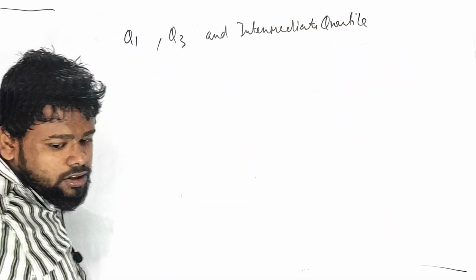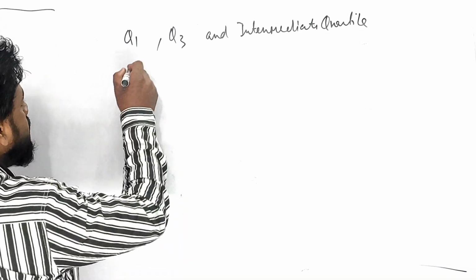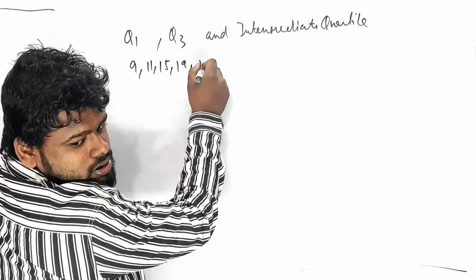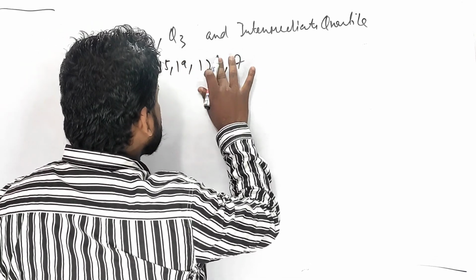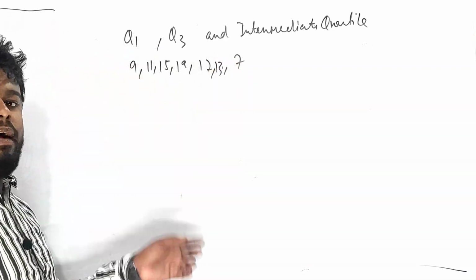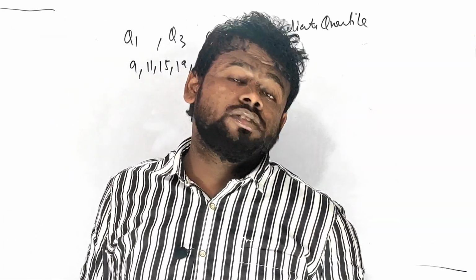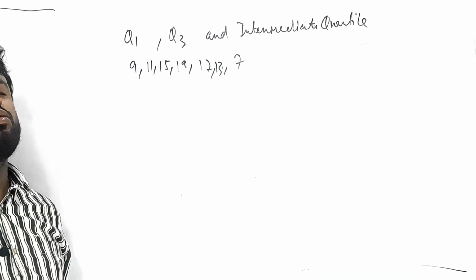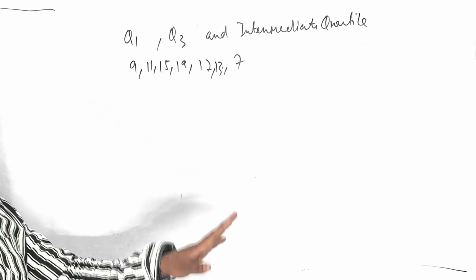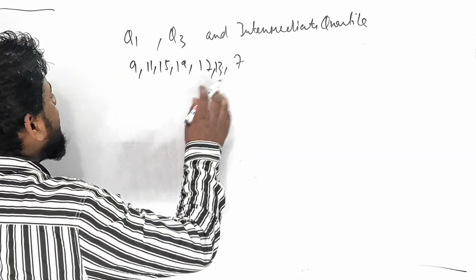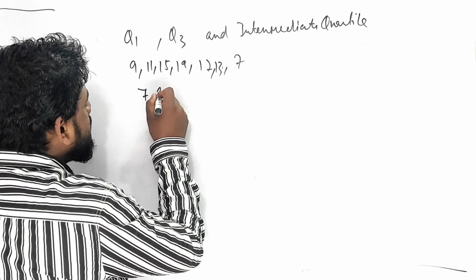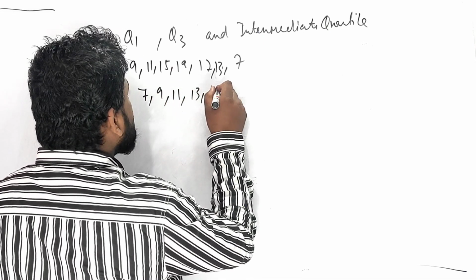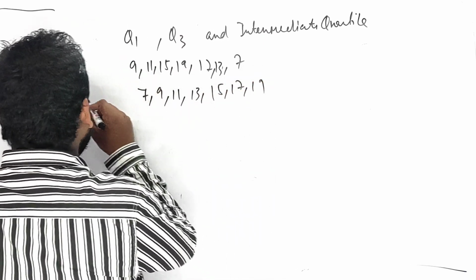Okay, a question is given. What is the question? 9, 11, 15, 19, 17, 3, 7. Remember how you did median, quartile is somehow the same. In median you have to arrange the data in ascending or descending order. Here also you have to arrange the data, and I am arranging it in ascending order: 7, 9, 11, 13, 15, 17, 19.